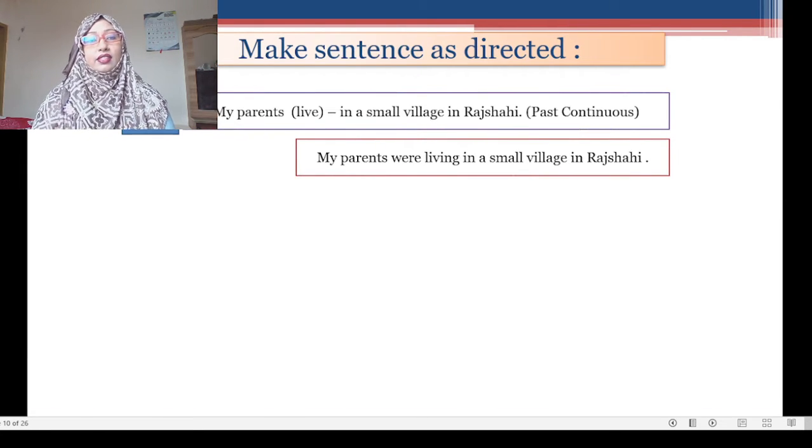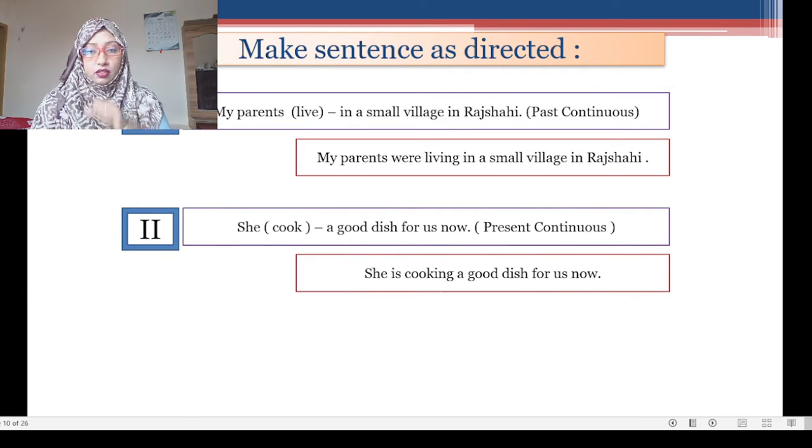Make sentence as directed. Okay. So I have written a sentence: My parents live in a small village in Rajshahi. Past continuous tense. So what will be the answer? My parents were. As the subject, my parents, is plural, that is why you will have to use the plural verb were. Living, this is the continuous form of the main verb, in a small village in Rajshahi.